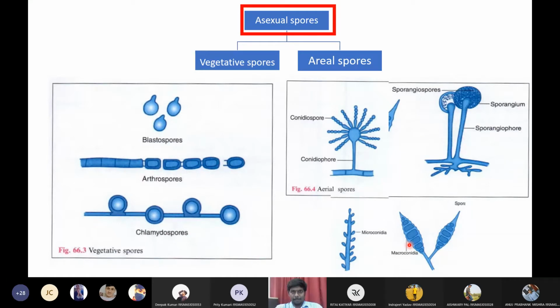Okay, I will give you a short homework, students. You need to give examples of all these spores. I need one fungal example for blastospores. In what fungus will we see blastospores? In what fungus will we see arthrospores? In what fungus will we see chlamydospores? Similarly, I need examples for all these spores. It will be a good exercise for you. I need only medically important fungal infections, not industrial fungi. Keep that in mind. Try to Google some examples of medically important fungal spores.